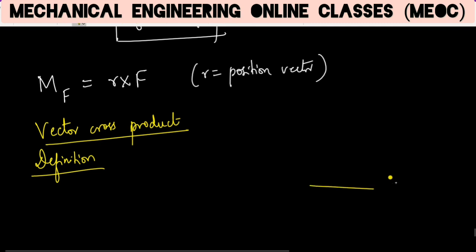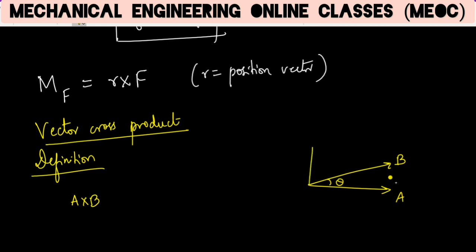Suppose there are two vectors A and B that are at angle theta. Then A cross B will give a third vector C that will satisfy three conditions.